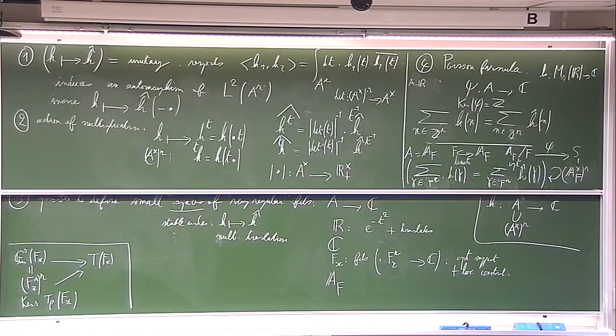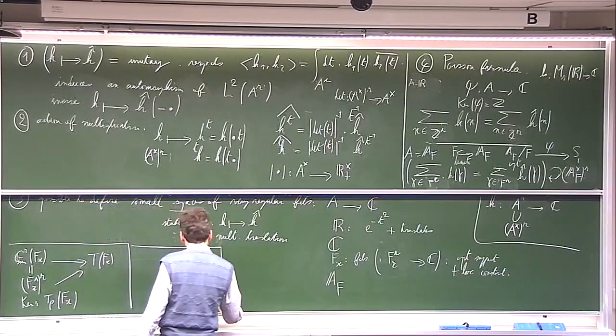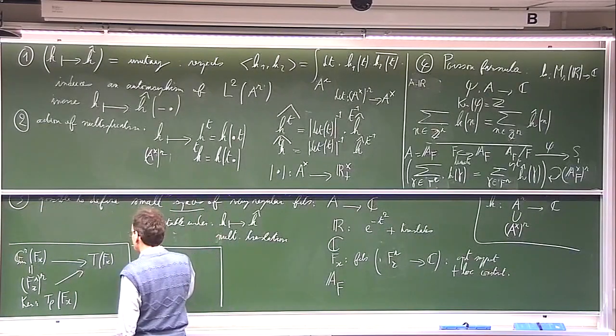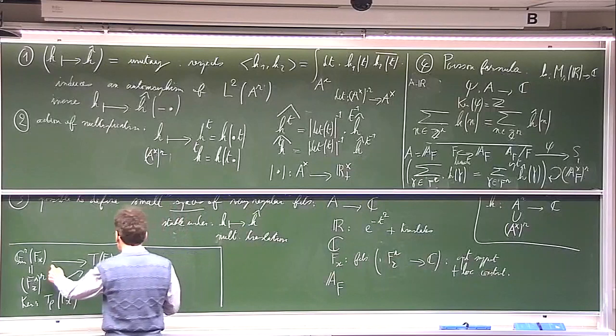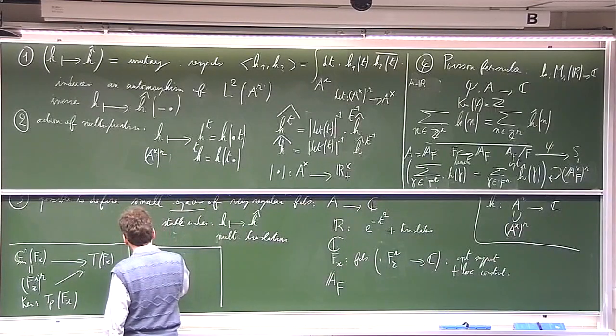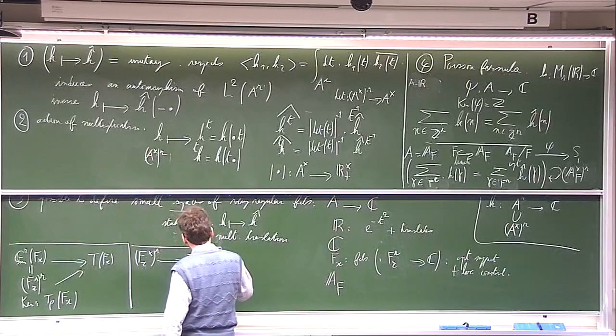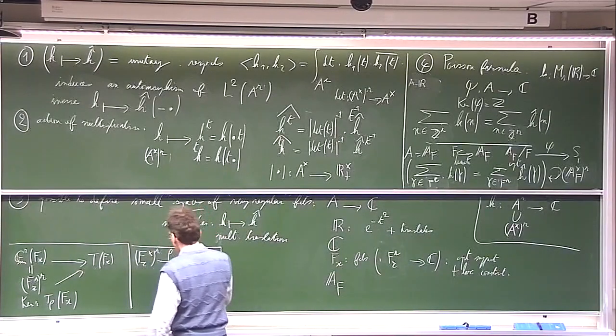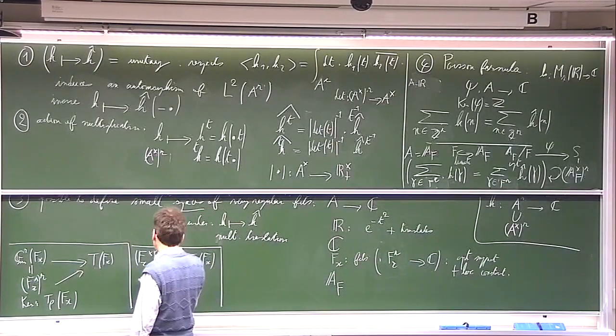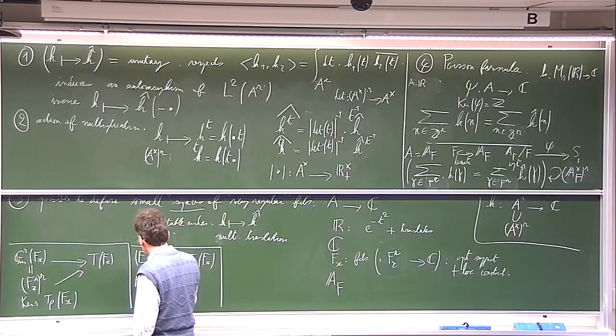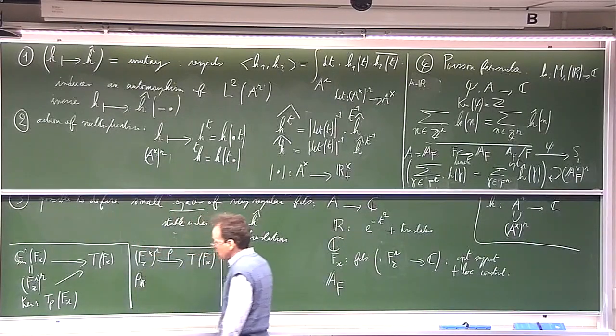And so what you can do is to choose an invariant measure on T0 of Fx and then to integrate. So what does it mean? It means that you consider this map rho from Fx cross to the power r to T of Fx. There is an induced map, which I call the direct image map.